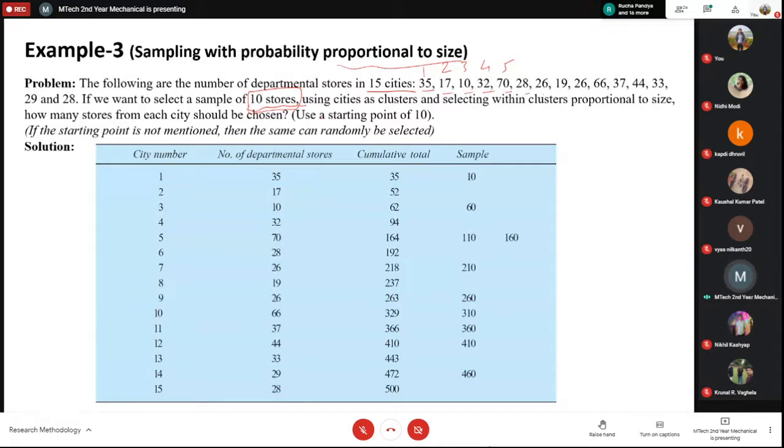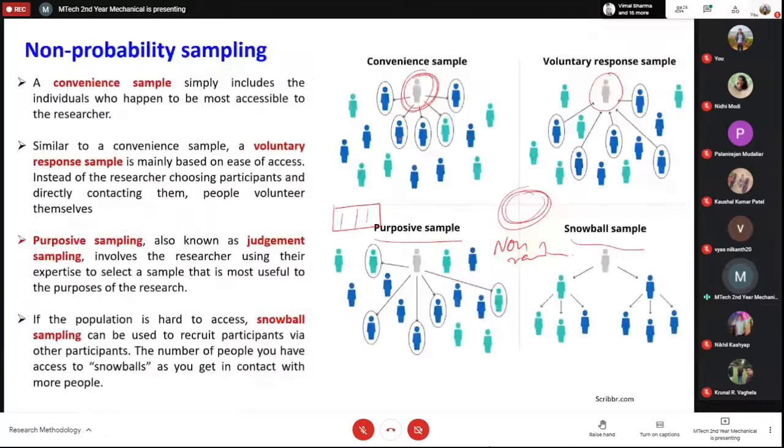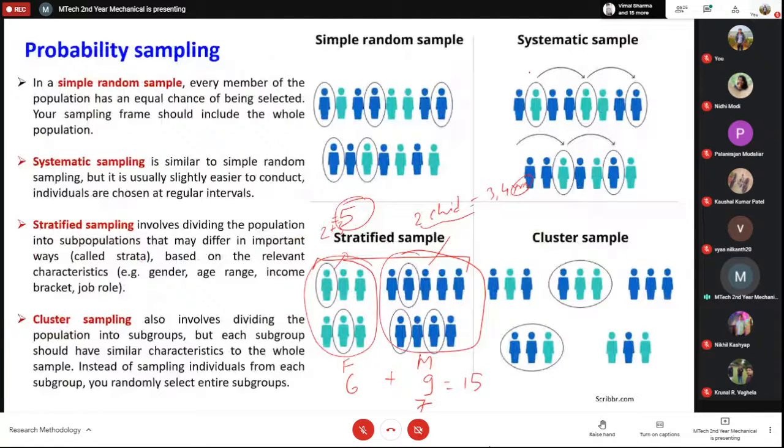Using cities as a cluster and selecting within the cluster proportional to size, how many stores from each city should be chosen? Then you see which interval is falling on which city. So use a starting point of 10. It is something like we discussed in this case. As I said, we are starting from number 2 and we are taking every third person. So this is the example of this actually.